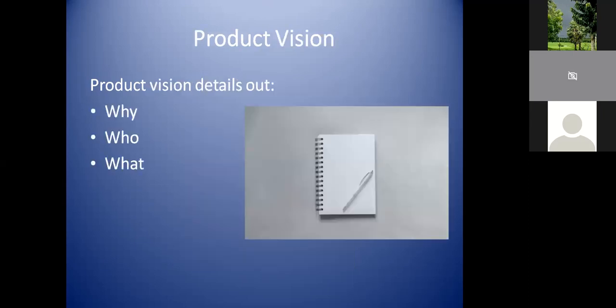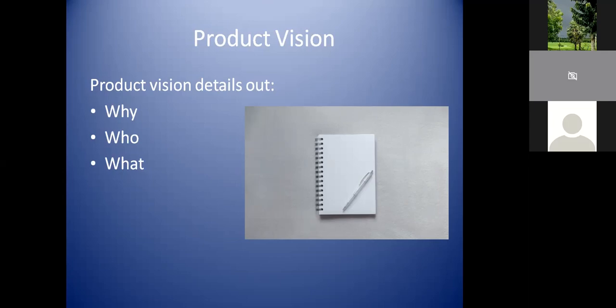Now, what's a product vision? If we make something, there should also be a vision behind it, right? People say, what's your career vision, right? So what a vision for a product is all about is, first of all, why that product? What is the need of that product? That's the question we need to ask. And who are the target audience who are going to benefit from that product? If that product is not there, what is the problem? Who are the people who are going to benefit? And what is the difference it is going to make?